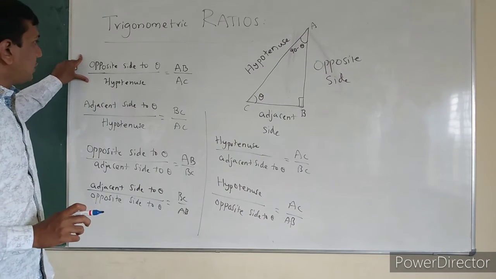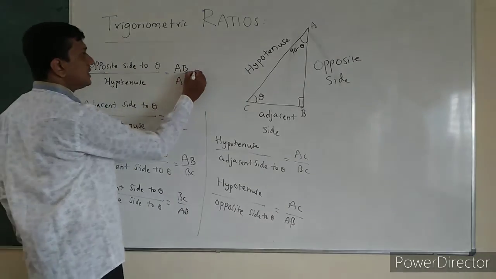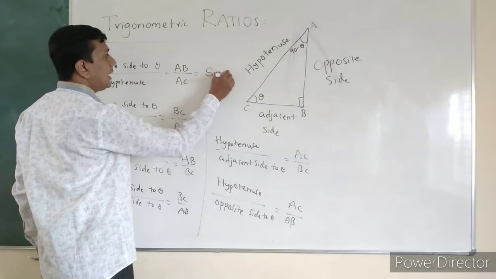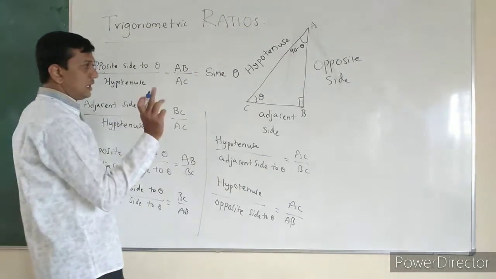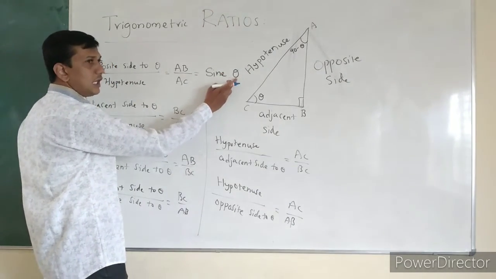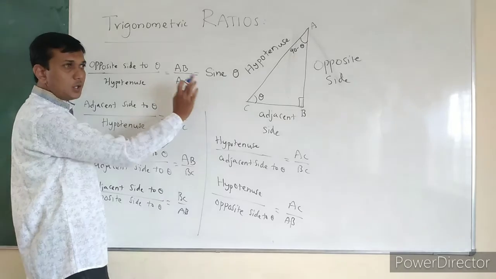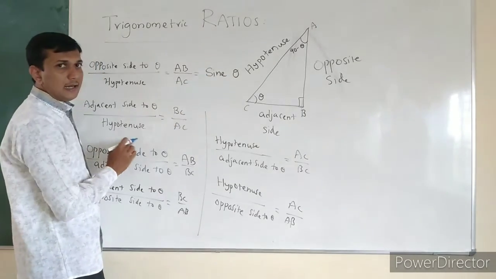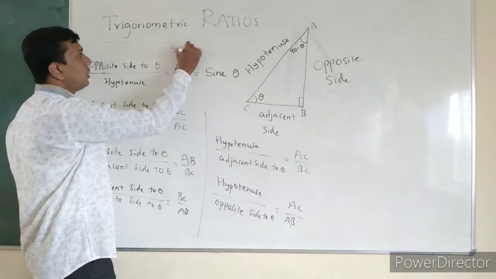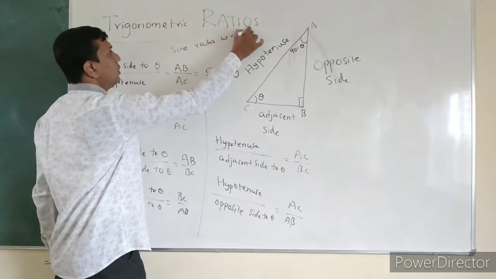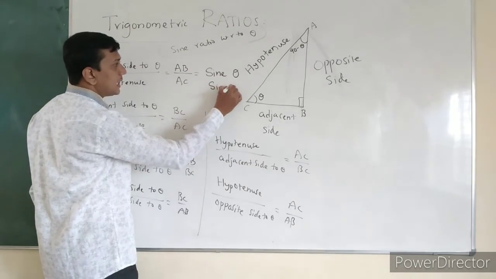Opposite side to theta by hypotenuse has a specific name, called sine. Sine theta. One thing you have to remember: they are not in multiplication. Don't think that theta is multiplied with sine. No. It is the sine of this particular angle, the sine ratio with respect to theta. This is the meaning of sine theta. In short, we write it as sin theta.